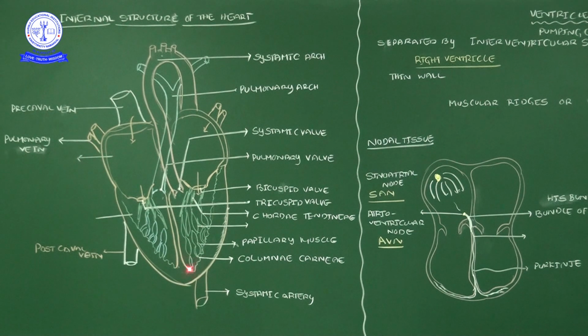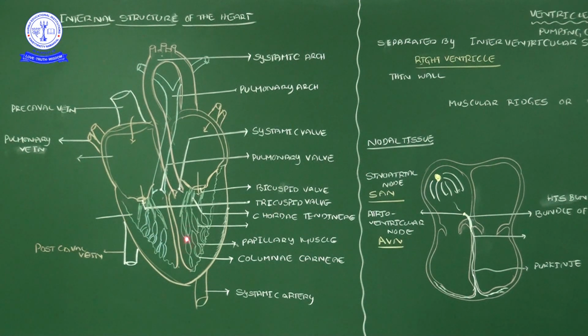These walls internally have rippled surfaces. What are they? Rippled surfaces that we call columnae carneae, just like speed breakers on a road. Internally there are somewhat elevated portions, and those elevated portions we call columnae carneae. Some of the elevated portions form muscle-like structures, and those we call papillary muscles.